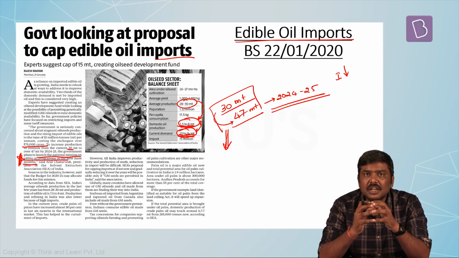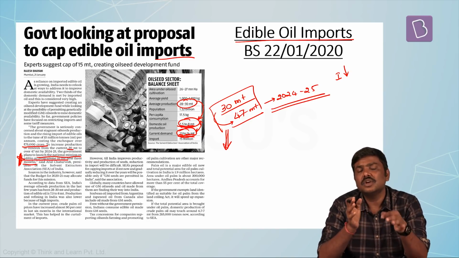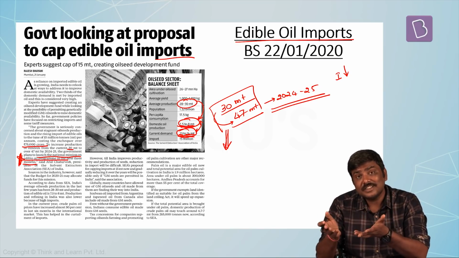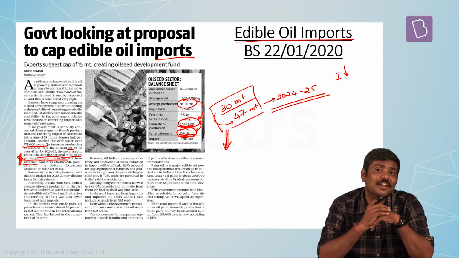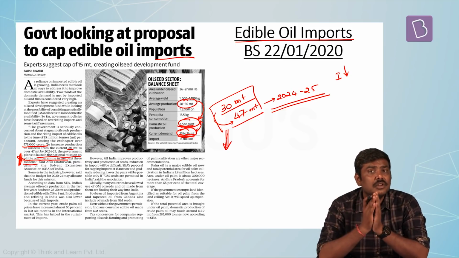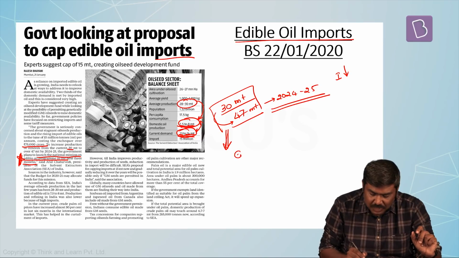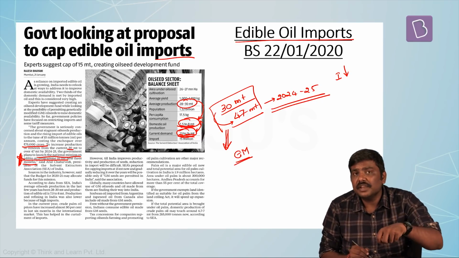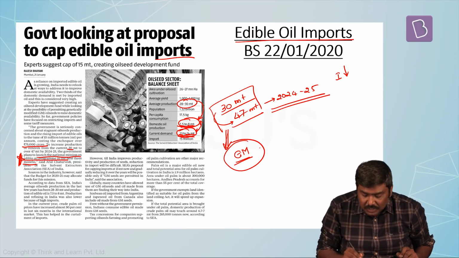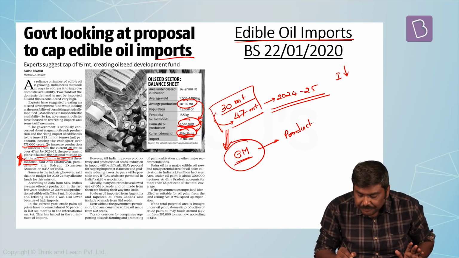The only commercial GM crop that has been allowed for commercial cultivation in India has been cotton. After that, there has been an issue with GM mustard, which is one of the oilseeds that we need to promote production of in India. There has been a problem with respect to commercial introduction of GM brinjal, which has been put on the back burner now. So there is a need to promote GM crop cultivation in India, especially in the oilseed area. Because if I can promote the GM crop, usually these kinds of GM crops are associated with increased productivity.